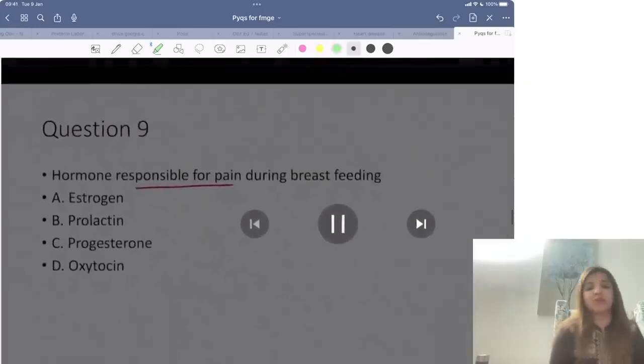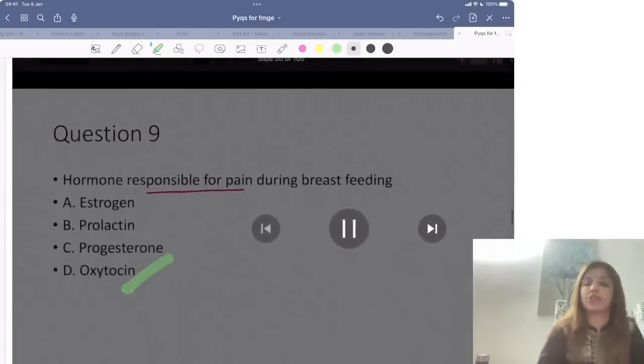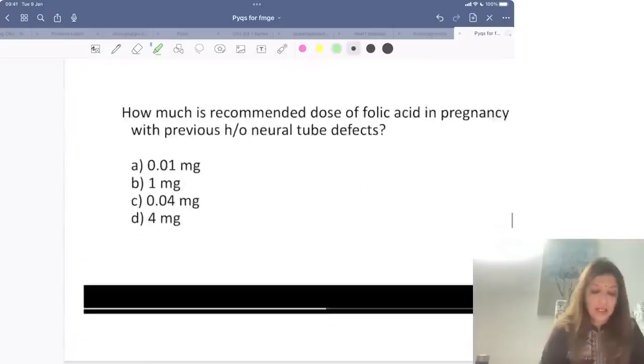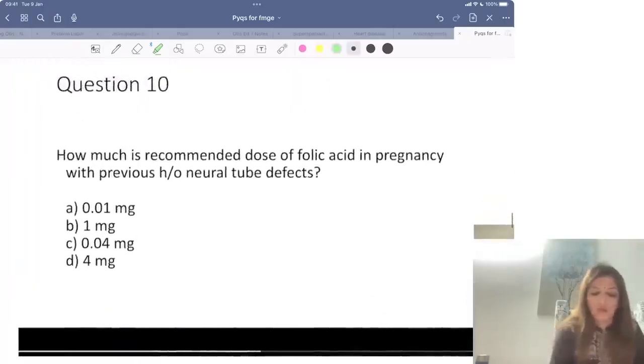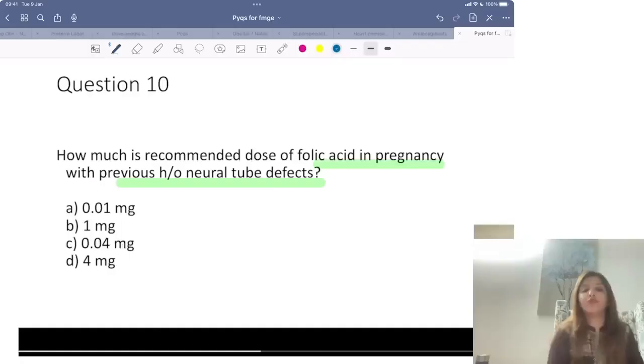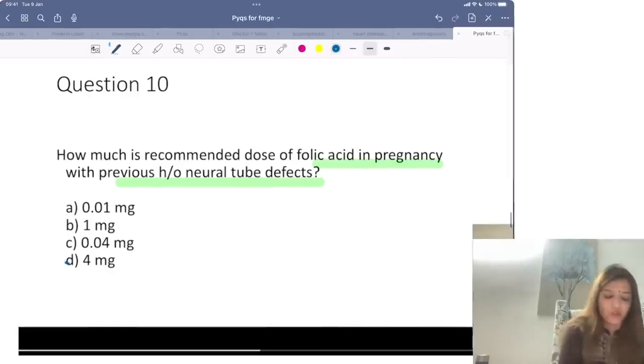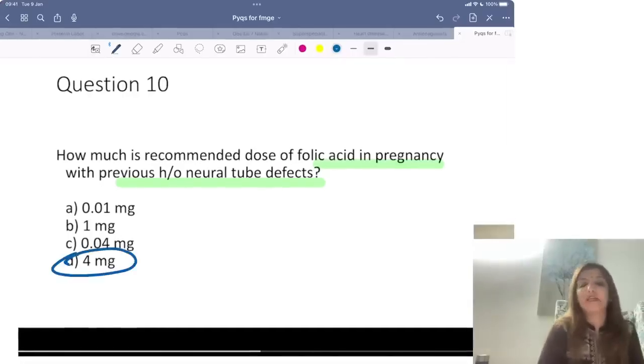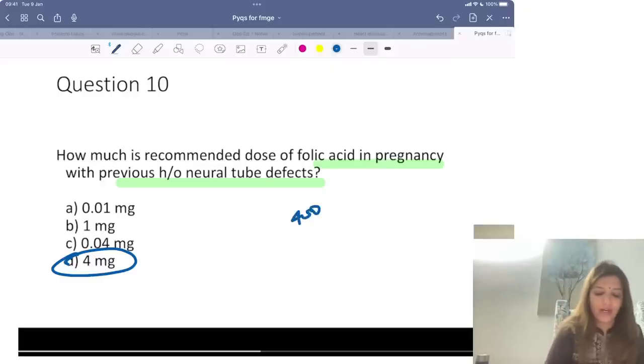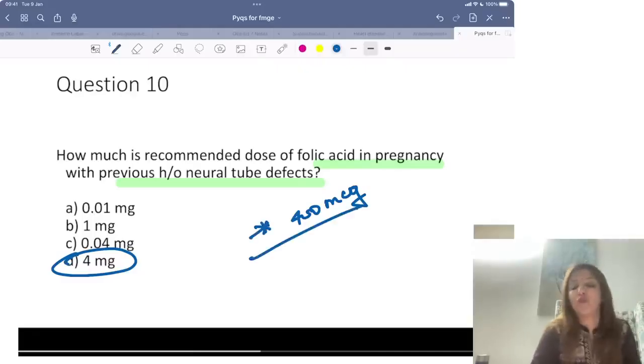Then hormone responsible for pain during breastfeeding, just now we did, it is oxytocin. How much is the recommended dose of folic acid in pregnancy with previous history of neural tube defect? All of you know that if there is previous history of neural tube defect, you have to give 4 milligrams of folic acid. Otherwise, it is 400 micrograms. Normally, in all females, the dose of folic acid which you have to give to prevent neural tube defects is 400 micrograms. But if there is previous history, you have to give 4 milligrams.